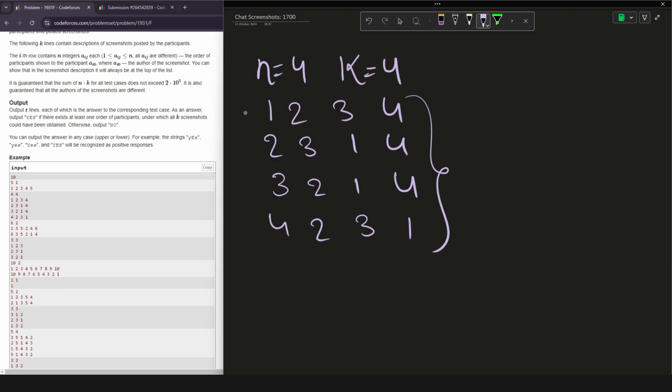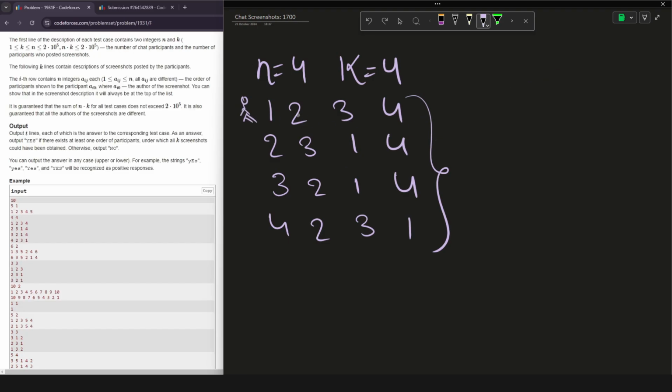So according to the first user, 2 should come before 3 and then 3 should come before 4. Then according to the second user, who posted his screenshot in the chat, 3 should come before 1, that means 1 will be present either here or here, and 1 should come before 4, so 1 must be present here. Let me write this down clearly. So 1 will be present here and 4 will be present here.